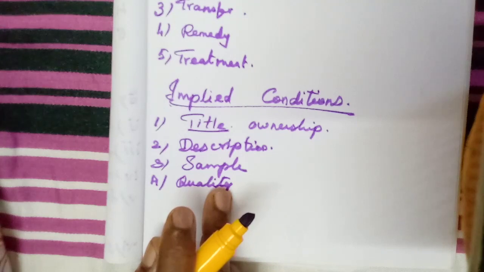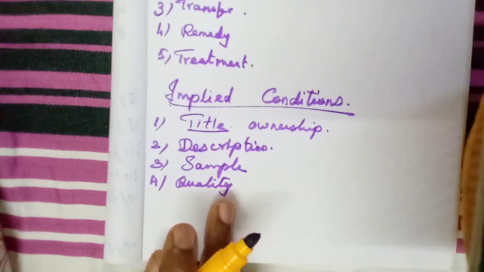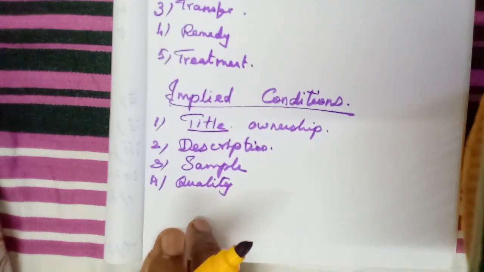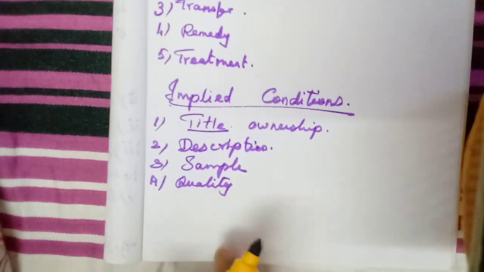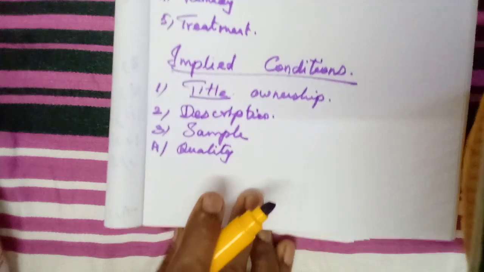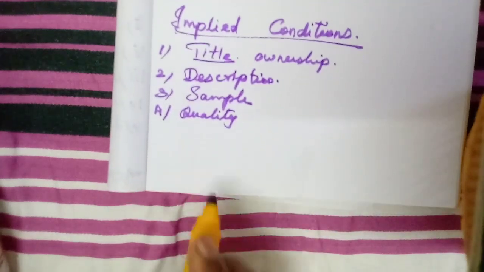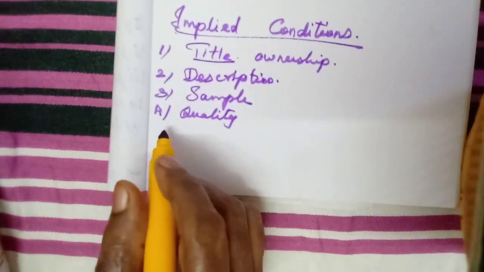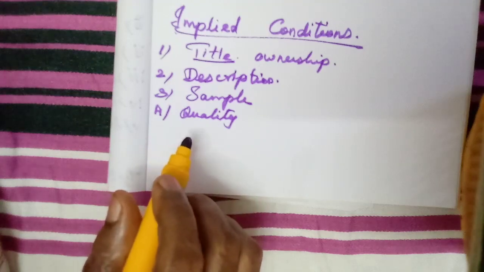But once we purchase and open the package, only then do we know that the quality is not as per what they were showing, isn't it? So that also must be as good as they show in the sample. The quality must be good.